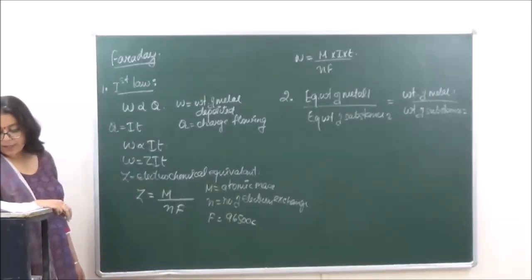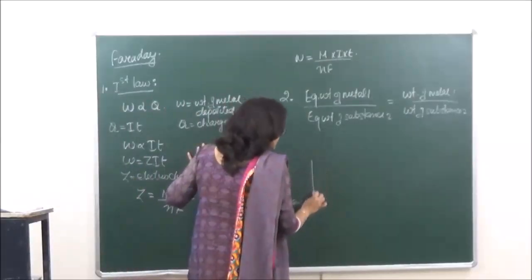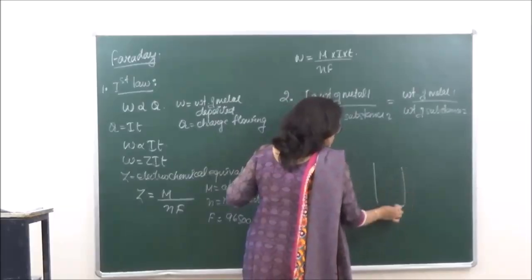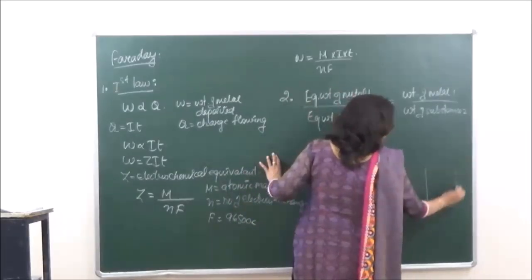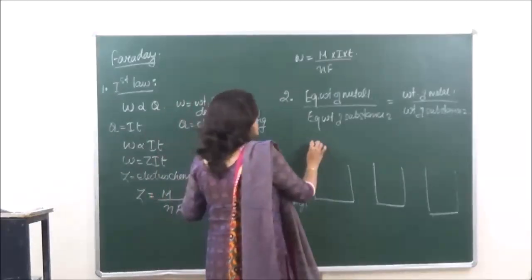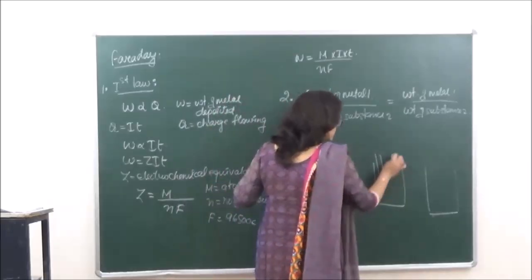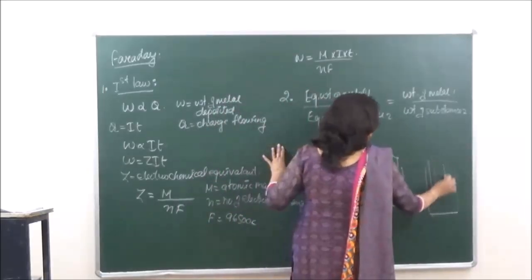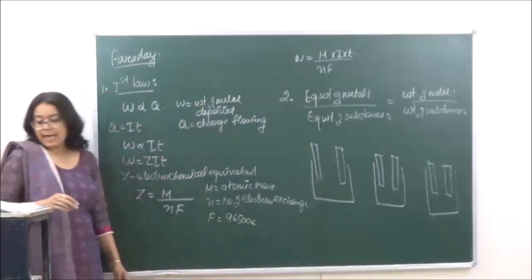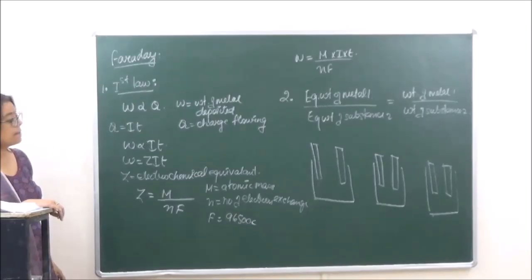Let's take an example. We are taking 3 cells in series: 1, 2 and 3. We have electrodes in this. We have placed 2 electrodes in each of the cells, and then we are connecting them through a battery.